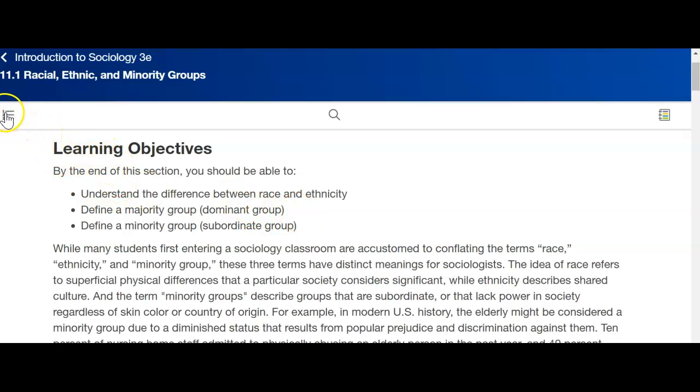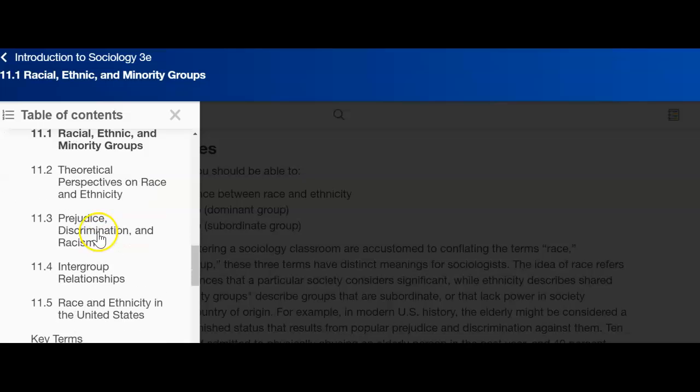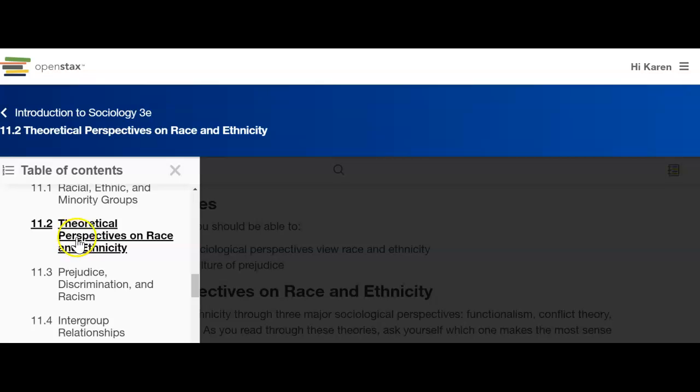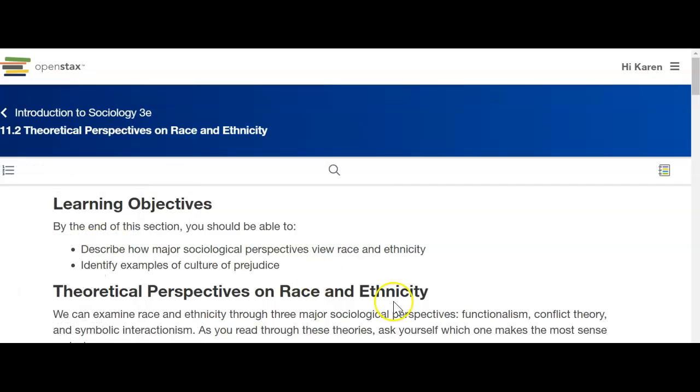Then the next thing you have to do is functionalism and conflict theory. So listen, every chapter has a section called theoretical perspective. So when you look at the table of contents for your chapter, you'll see a section that says something about theories. That's what you need to click on.